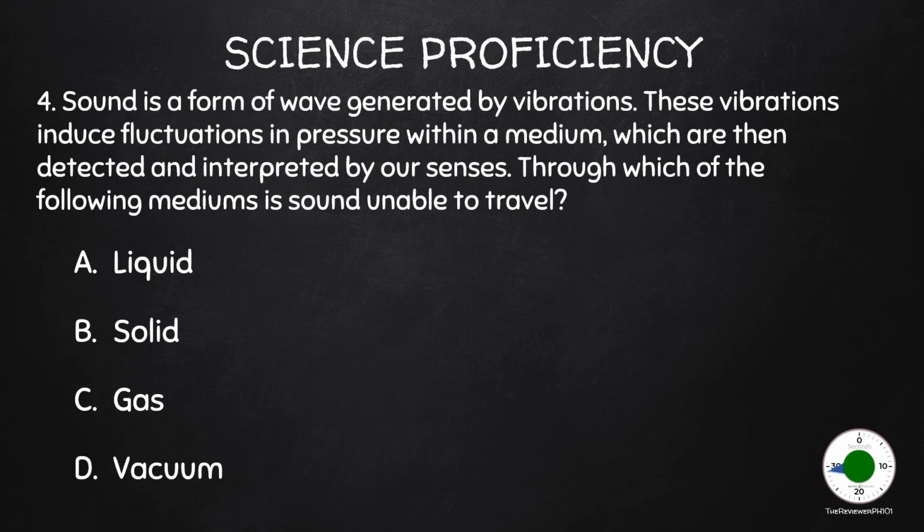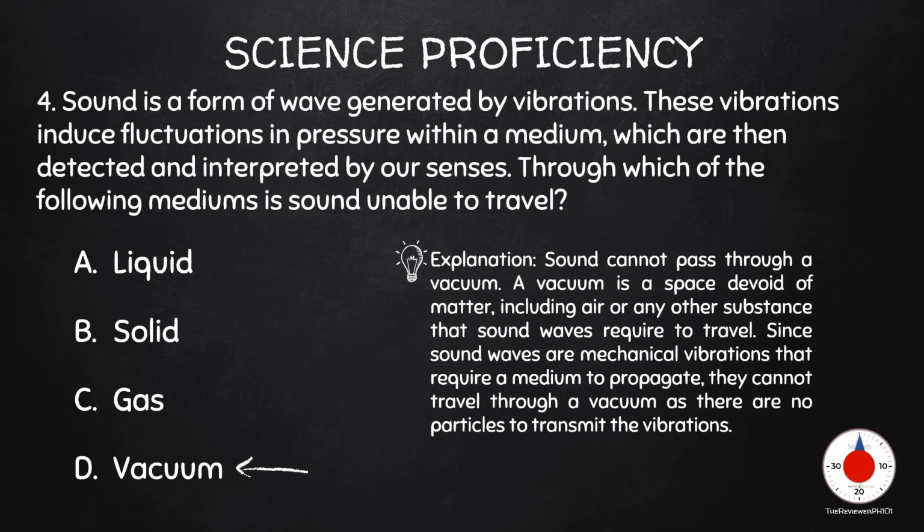4. Sound is a form of wave generated by vibrations. These vibrations induce fluctuations in pressure within a medium, which are then detected and interpreted by our senses. Through which of the following mediums is sound unable to travel? A. Liquid, B. Solid, C. Gas, D. Vacuum. The correct answer is D.